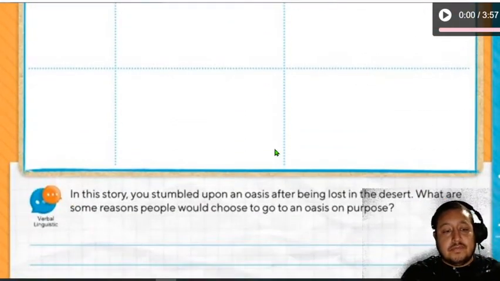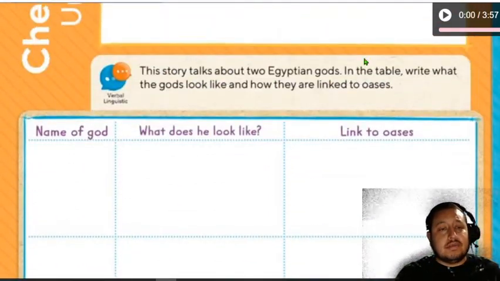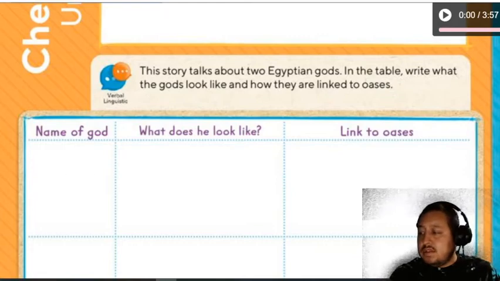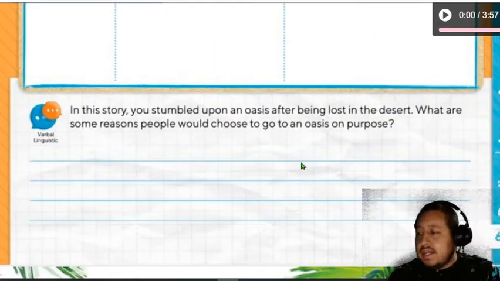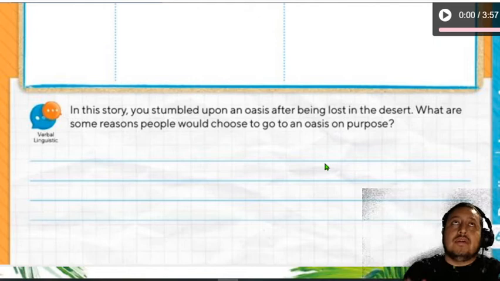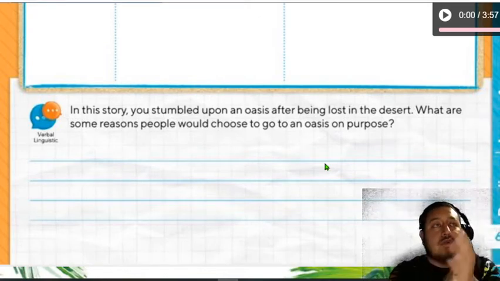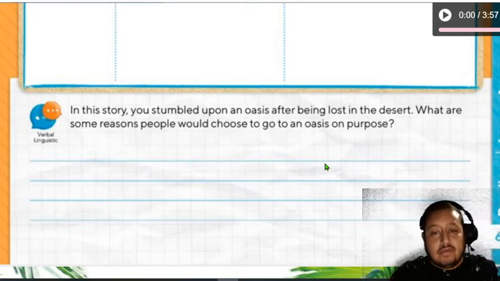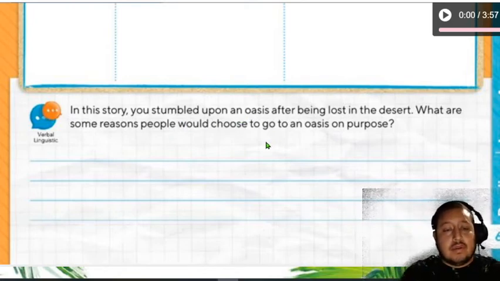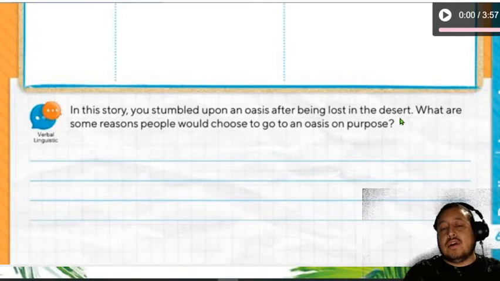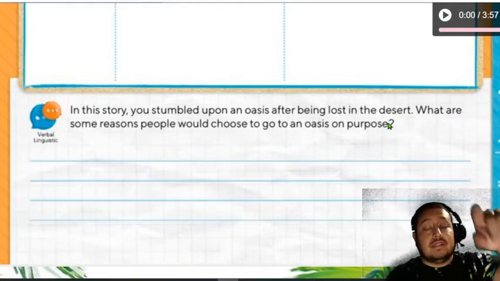Right, so this is here on page number 63. That will be for today. And here it says, guys, that in the story, they ask you to imagine that you were in the desert, that you were lost in the desert, right? So this is here. You stumble upon an oasis after being lost in the desert. What are some reasons people would choose to go to an oasis on purpose?